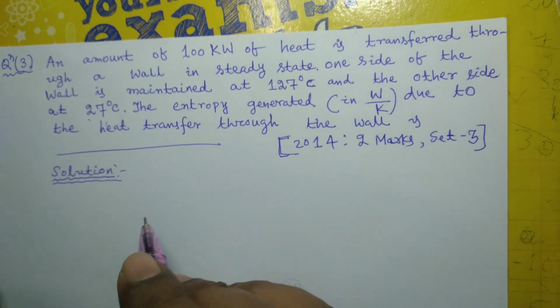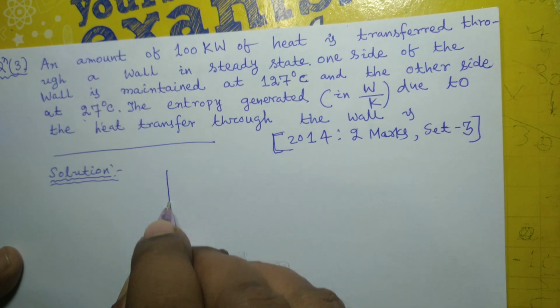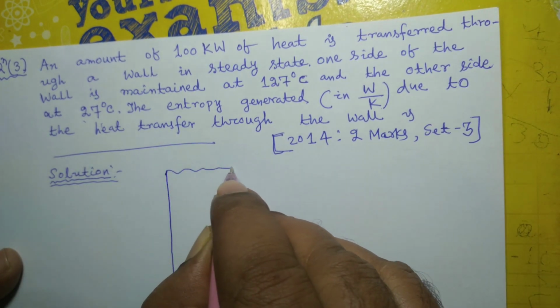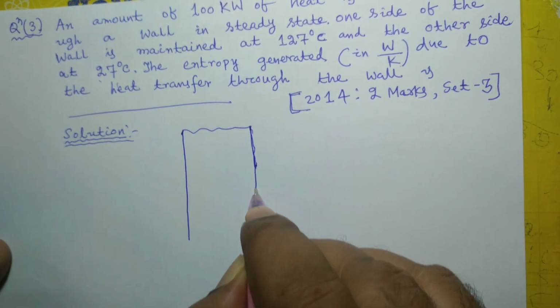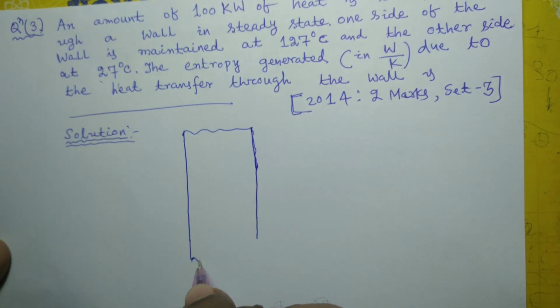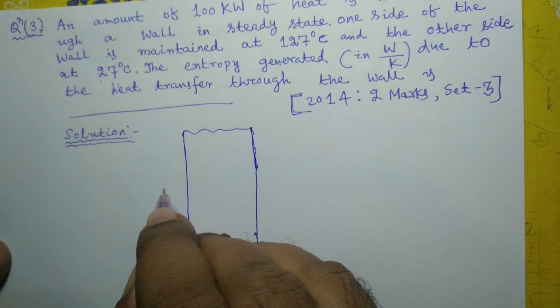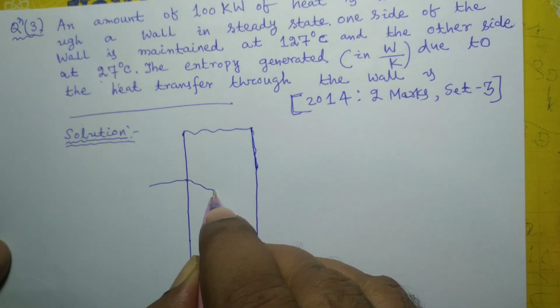Here, this is a case of conduction of heat through a wall. Heat is flowing through this wall.